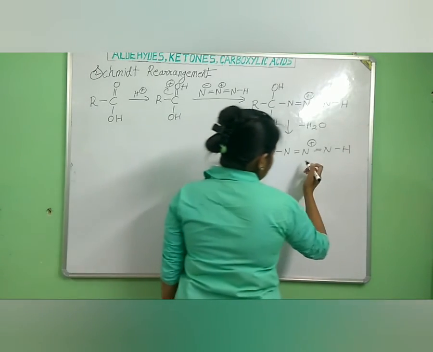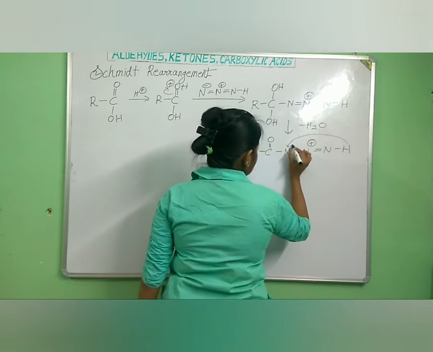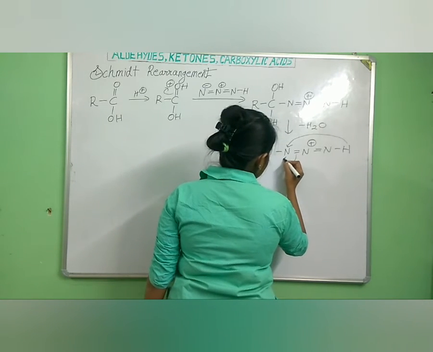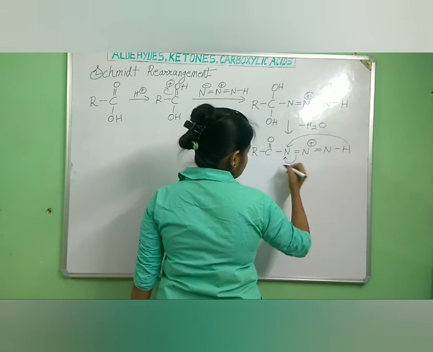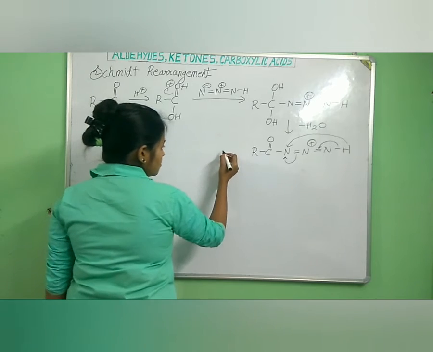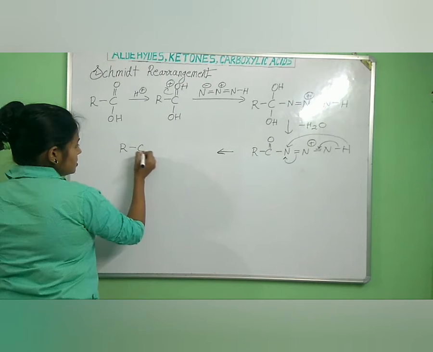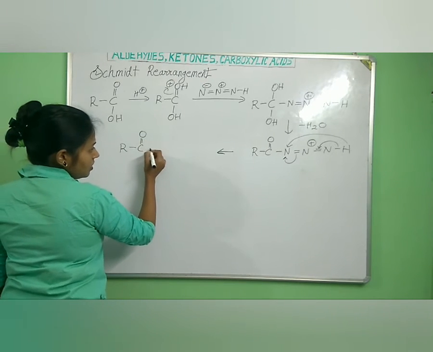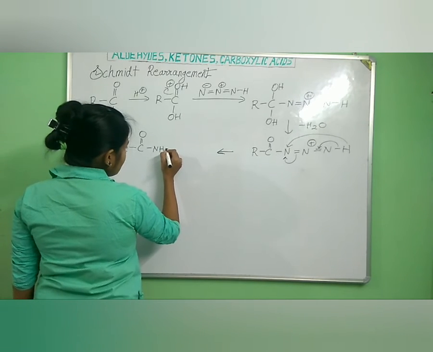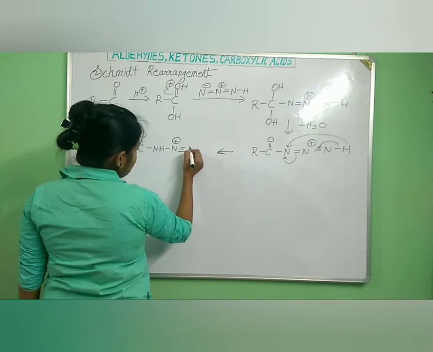Now what happens in the next step? This H attacks over this nitrogen, and this pi bond shifts over here as this has to attach with H. Now see what happens in the next step. What will be the next product? That is R, C double bond O and NH, and then N plus triple bond N.